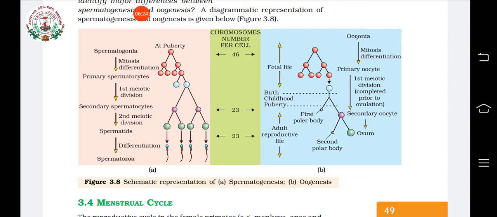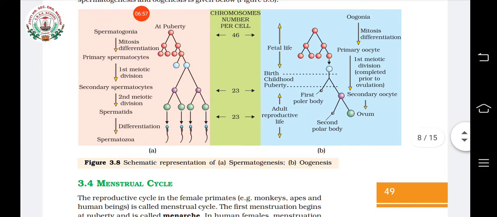In spermatogenesis, you can see that one spermatogonium will give rise to 4 spermatozoa or sperms, and in oogenesis, only one egg will be formed from one oogonium. Spermatogenesis is a short process when compared to oogenesis. There is no production of polar bodies in spermatogenesis, but there is production of polar bodies in the oogenesis process.